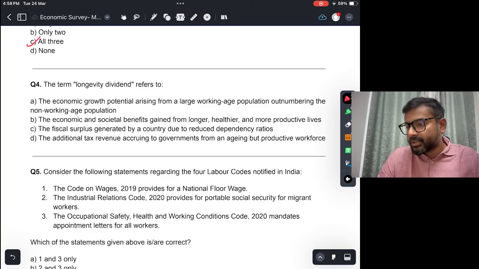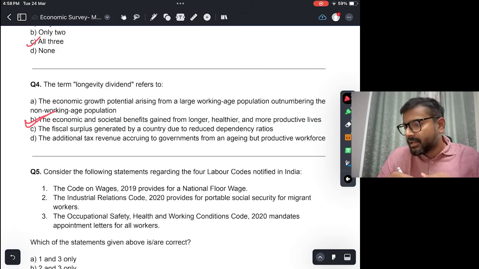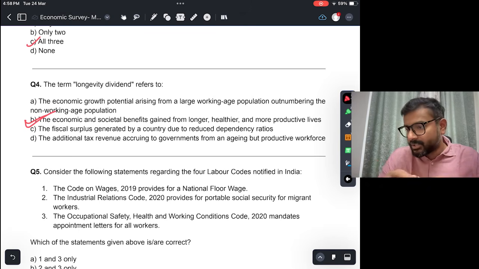B, the economic and social benefit gained from longer, healthier, and more productive lives. This is the correct definition of longevity dividend. So, as there is an availability of better health facilities, improved diets, people are living longer, healthier lives, they are more productive, and this is giving rise to their more productivity, and that is longevity dividend.